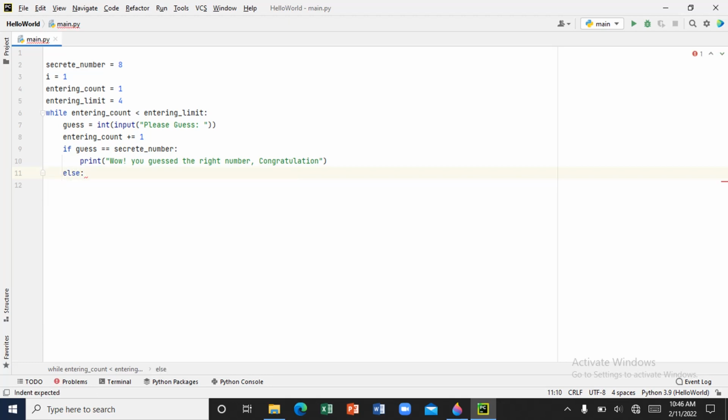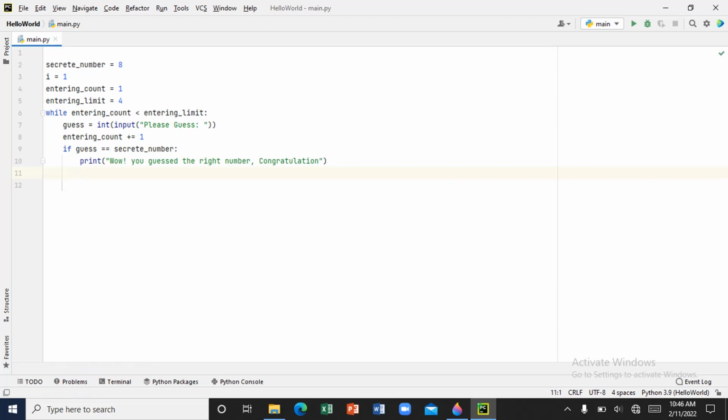If the person is a boy, direct the person to the boy's room. But if the person is not a boy, that's what the else does. So if the person is not a boy, then you are going to use the else. If the person is a boy, direct the person to the boy's washroom. Else, if the person is a girl, direct the person to the girl's washroom. But here, our if function is not having an else.